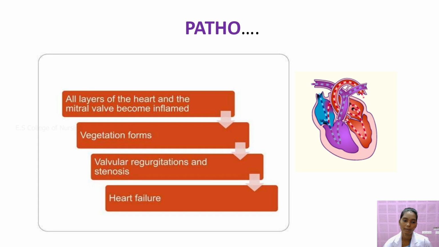Vegetation formation means abnormal masses growing on the walls, abnormal masses growing on the mitral valve. If abnormal masses grow on the valve, the valve is unable to open and close properly, and it leads to valvular regurgitation and stenosis formation around the valves. So this is the important one. Once valvular regurgitation and stenosis form, the heart is unable to maintain proper contraction and relaxation, the cardiac output is totally altered, and it leads to heart failure. So this is the pathophysiology of rheumatic heart disease.